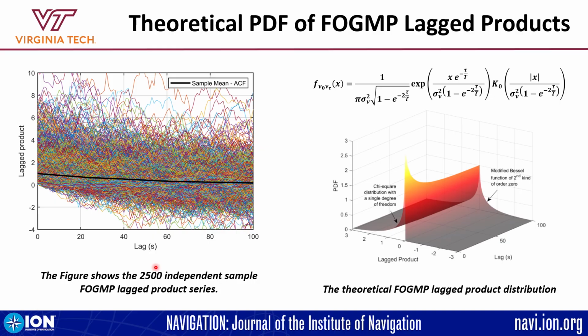Instead, in our approach, we focused on lagged products. Lagged products are shown here for 2500 independent FOGMP time series, which we can see do go below zero, and the expected value of this random variable is the ACF. And in this work, we derived the PDF of the first order Gauss-Markov process lagged products, and we use this in CDF overbounding of lagged products.